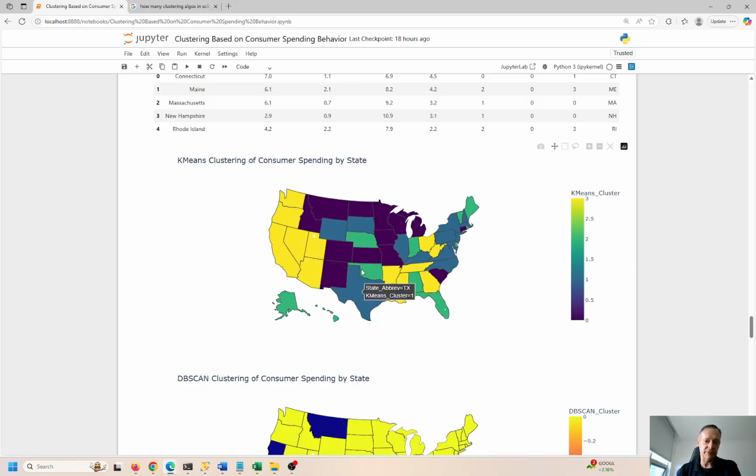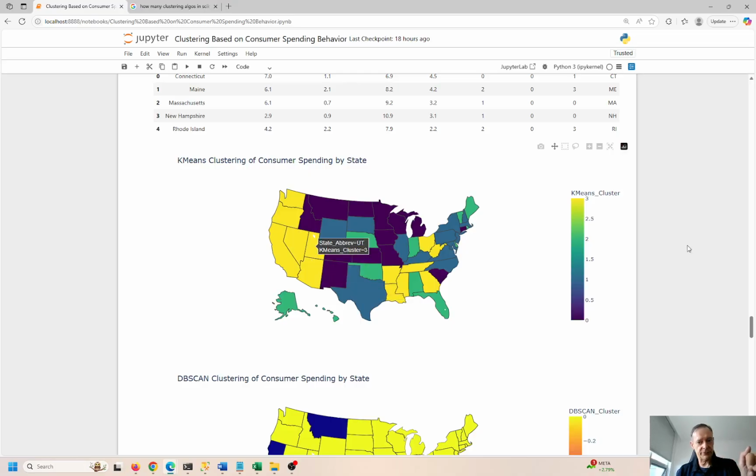So you can see all these states are similar. Anything that goes in cluster 3 is the same. Here's cluster 1, here's 2. We should have cluster 0 over here. Okay, so these darker states are cluster 0. And you can see on the key or the chart, the darker the color represents that clustering, and the lighter the color represents that other clustering. So here's the 3s as yellows, here's the 2s as green, the 0 is dark blue or purple, something like that, and then the 1 would be kind of a dark blue color.